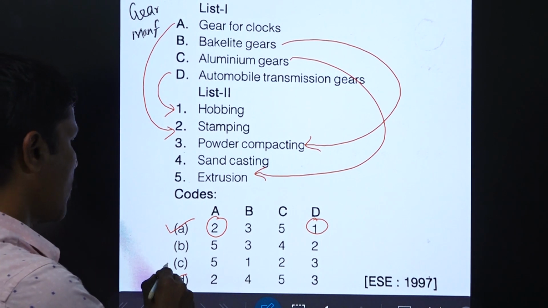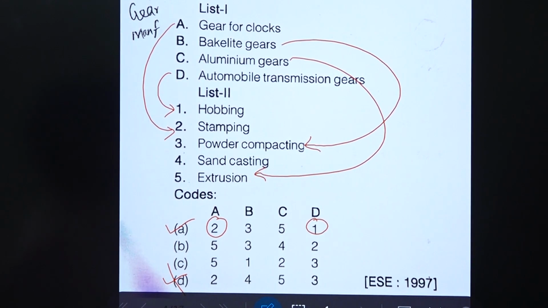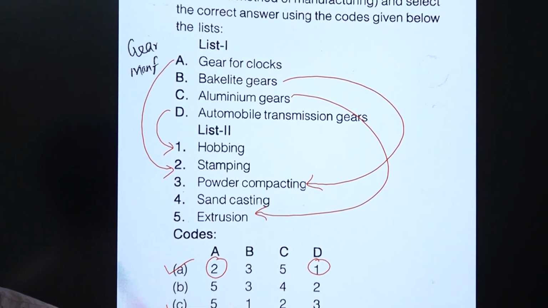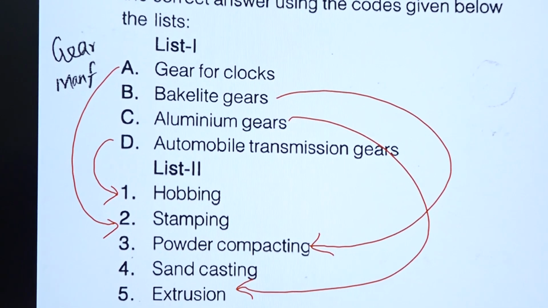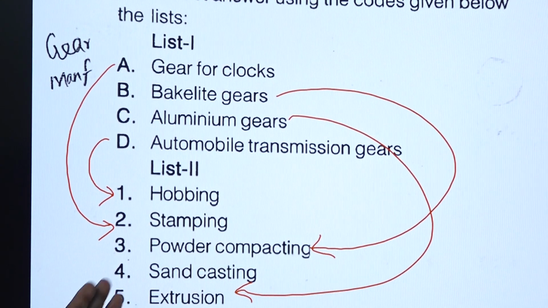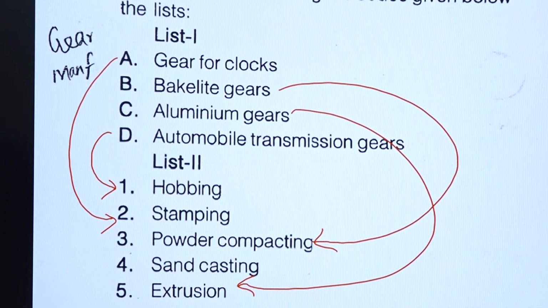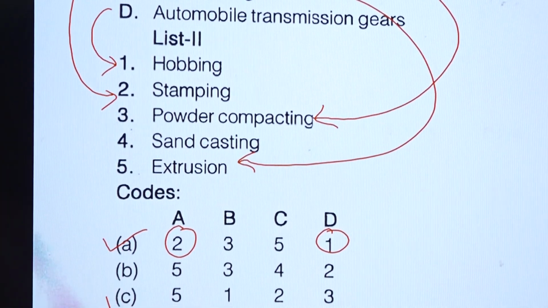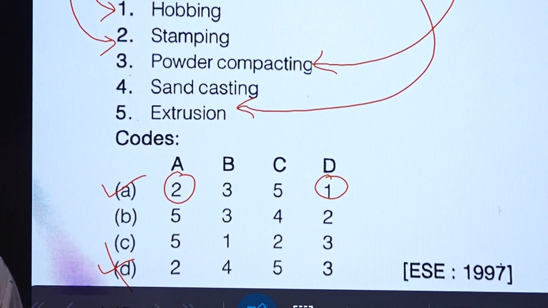So option A is correct. Gears for clock, stamping; gears for transmission, it is most accurate, so we can go for hobbing; bakelite gears, powder compacting; aluminum gears, extrusion.